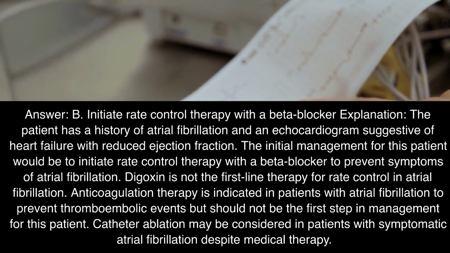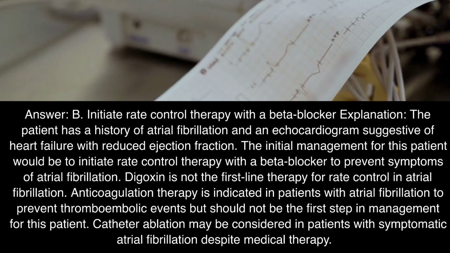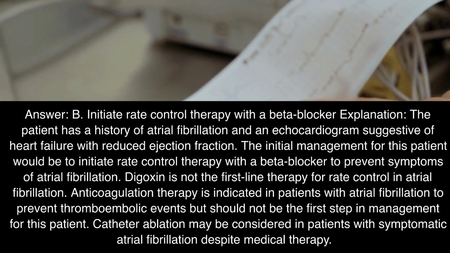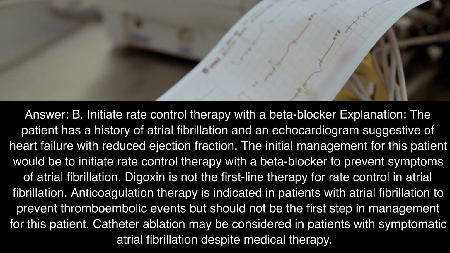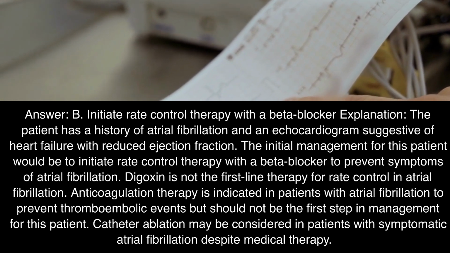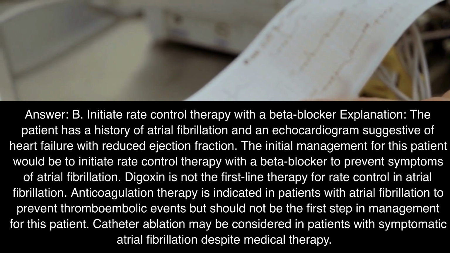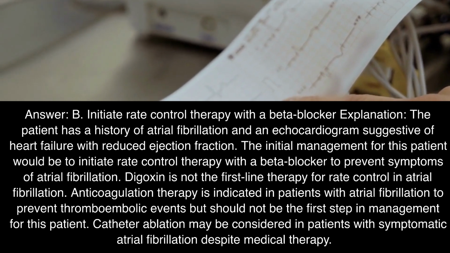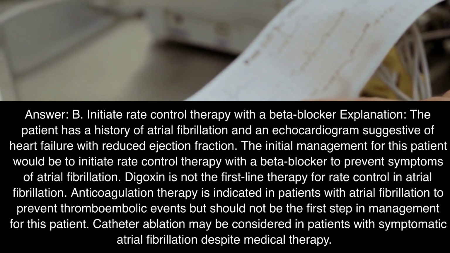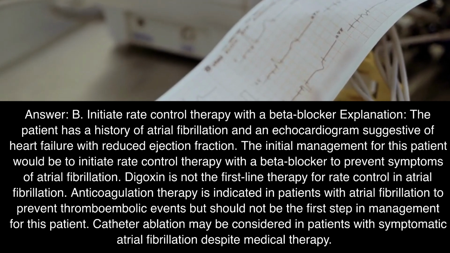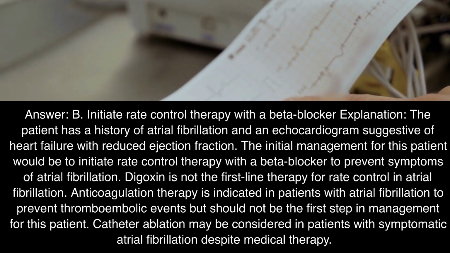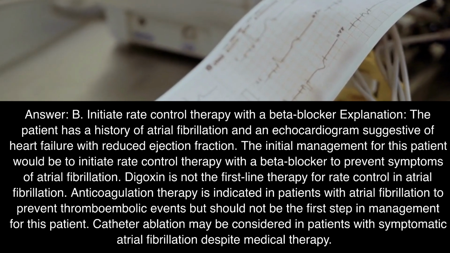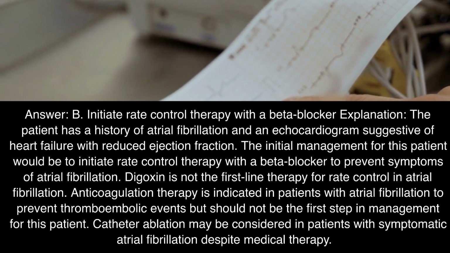Explanation. The patient has a history of atrial fibrillation and an echocardiogram suggestive of heart failure with reduced ejection fraction. The initial management for this patient would be to initiate rate control therapy with a beta blocker to prevent symptoms of atrial fibrillation. Digoxin is not the first-line therapy for rate control in atrial fibrillation. Anticoagulation therapy is indicated in patients with atrial fibrillation to prevent thromboembolic events but should not be the first step in management for this patient. Catheter ablation may be considered in patients with symptomatic atrial fibrillation despite medical therapy.